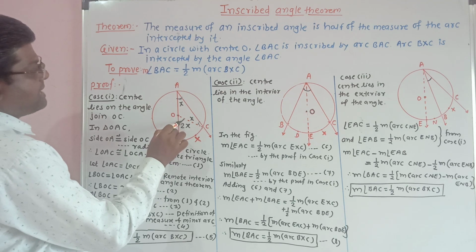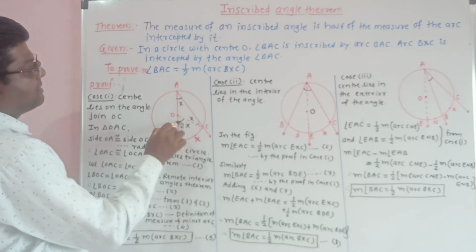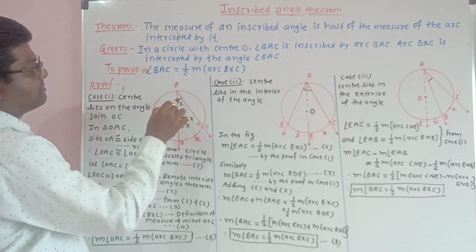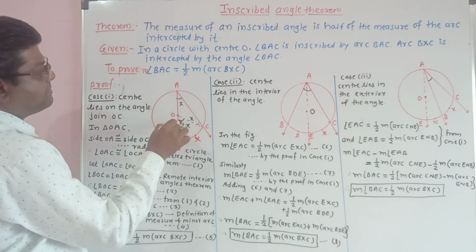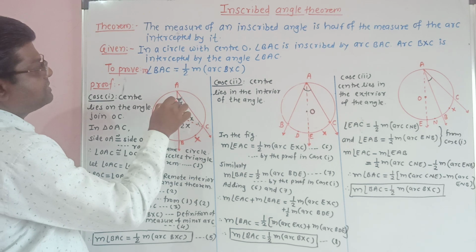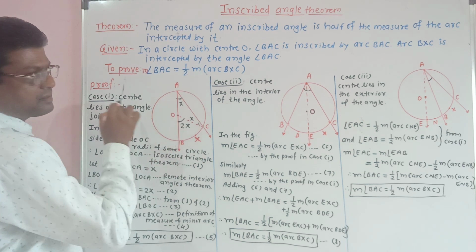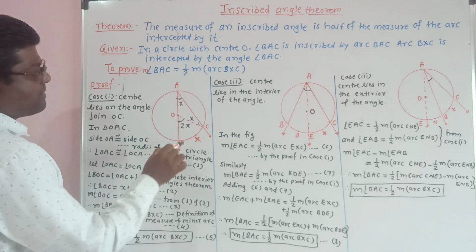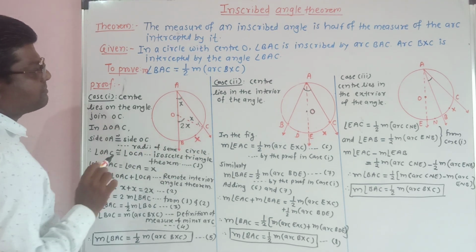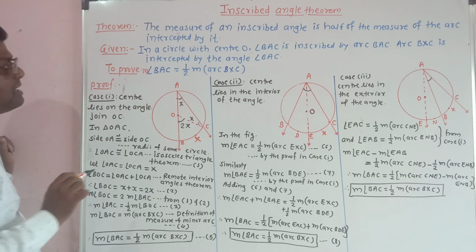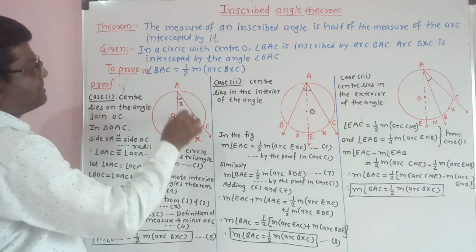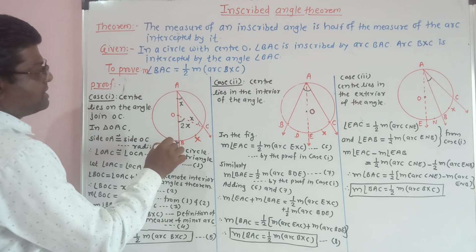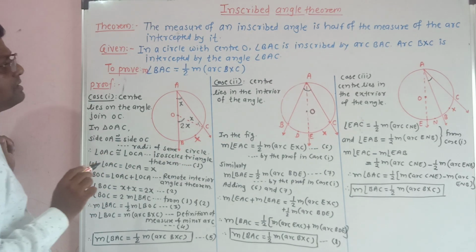But this angle is half of this angle. Therefore, this angle is half of this arc. So, angle BAC is equal to half into the measure of arc BXC. Therefore, it is proved that the measure of angle BAC is equal to half into the measure of arc BXC.